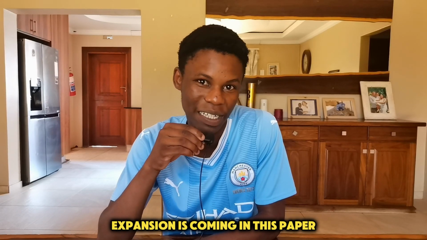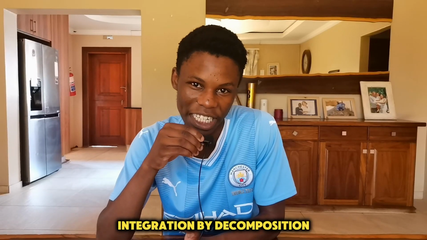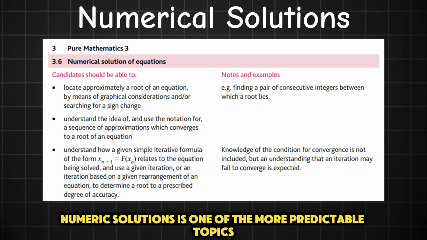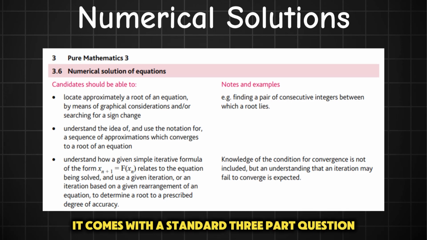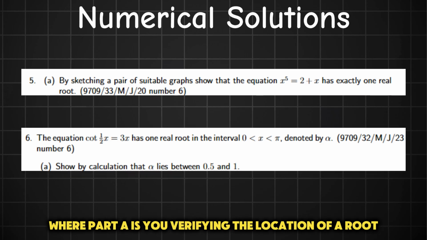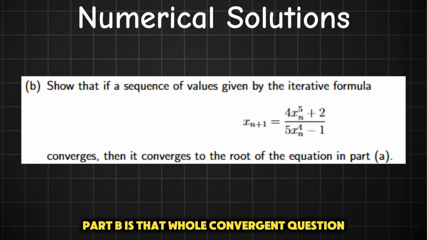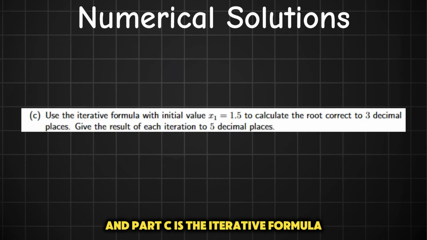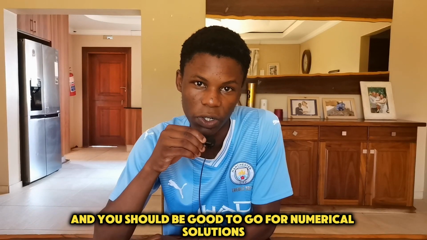I don't believe binomial expansion is coming in this paper, and so by elimination it must mean that we're getting integration by decomposition. Numerical solutions is one of the more predictable topics. It comes with a standard 3-part question where part A is you verifying the location of a root either by sketching or calculation. Part B is that whole converges question, and part C is the iterative formula. Master that question and you should be good to go for numerical solutions.